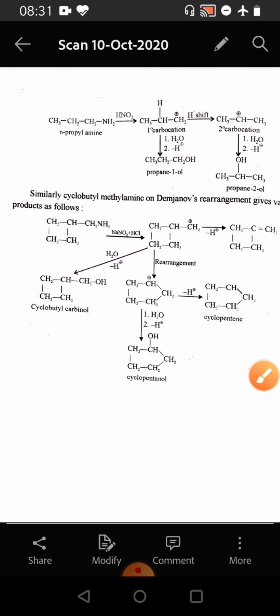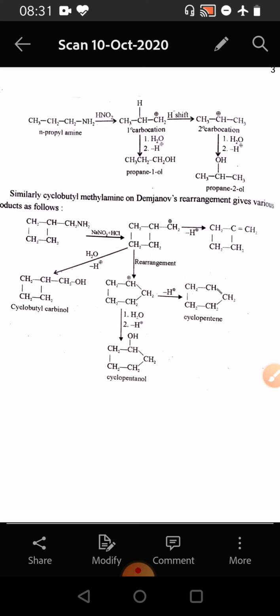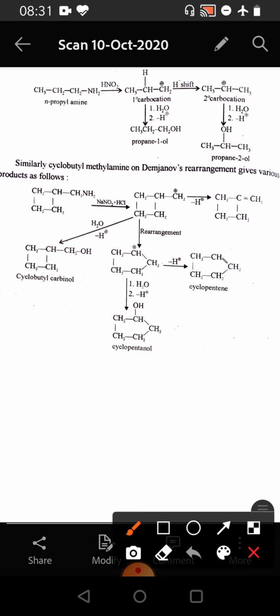Similarly, cyclobutyl methylamine on Demjanov rearrangement gives various products as follows. So, here we have cyclobutyl methylamine which reacts with nitrous acid and HCl, giving rise to 1 degree carbocation. Now, this 1 degree carbocation can react in three manners. In the first manner, this 1 degree carbocation undergoes hydrolysis in the first step and deprotonation in the second step and gives rise to cyclobutyl carbinol.